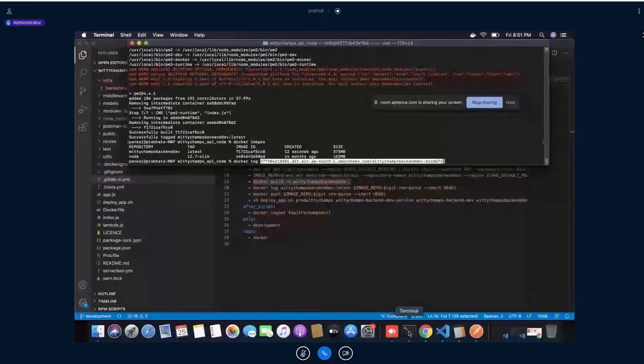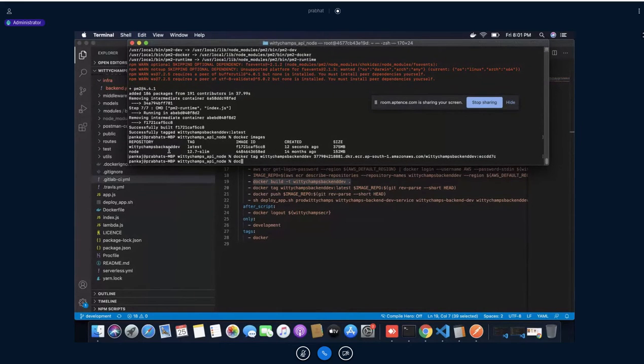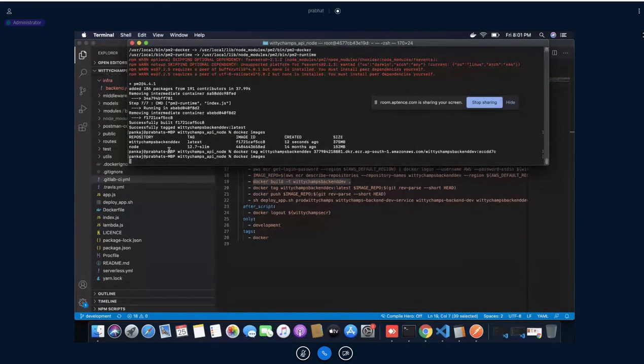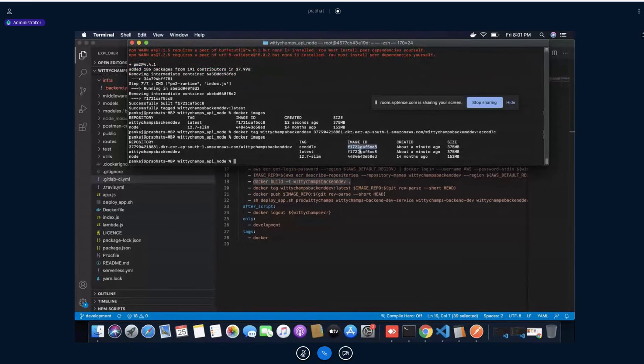You'll have to give the reference from where you are creating this tag. So let's say I am creating this tag from here. Now see docker images. You see both images have the same ID but different names. This image repository name and tag is nothing but a kind of nomenclature.